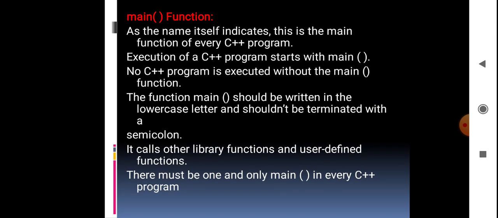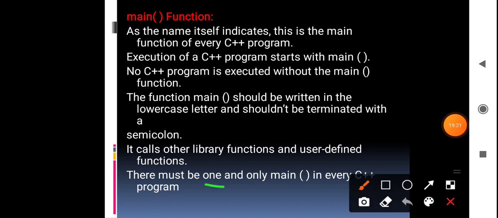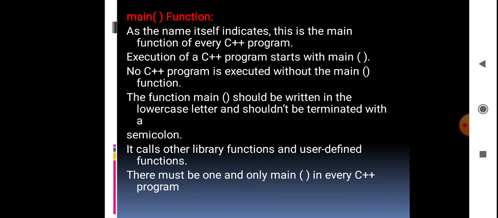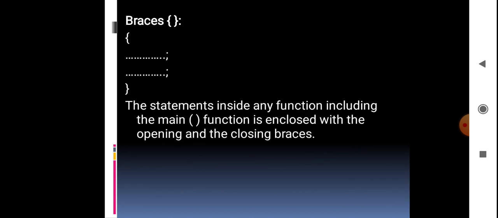The next point is that every C++ program should have only one main function. If you have more than one main function, then also we will get an error. Next we will see the braces.